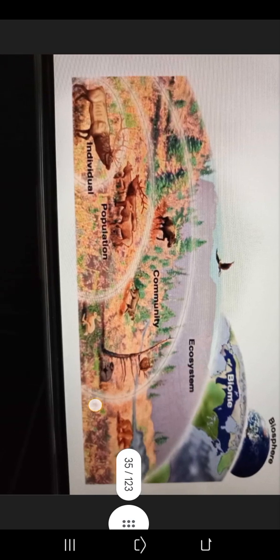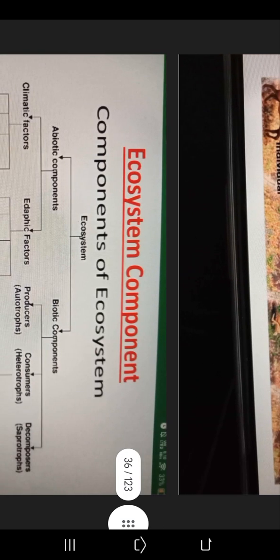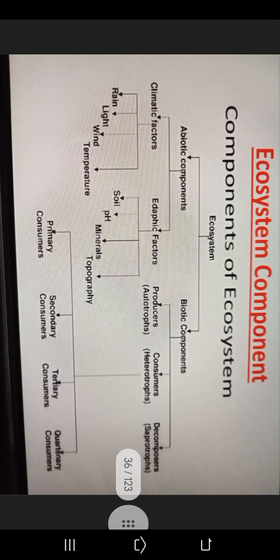Levels of organization: individual, population, community, ecosystem, biome, biosphere. Components of ecosystem: abiotic components and biotic components. Abiotic components include climatic factors and edaphic factors: rain, light, wind, temperature, soil pH, minerals, topography, etc. Minerals, soil pH and topography are edaphic factors. Edaphic in the sense soil related.